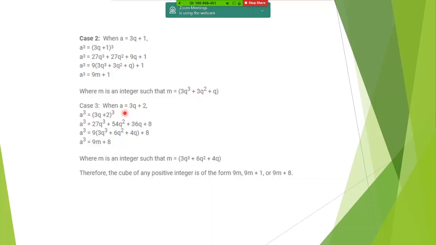Same way in case 2, when a was equal to 3q plus 2, cubing both the sides, we get a cube equal to 9m plus 8, where m is this. Therefore, the cube of any positive integer is always of this form. These types of sums, see that you follow the exact steps to work them out. Exact steps. There's no other way out.